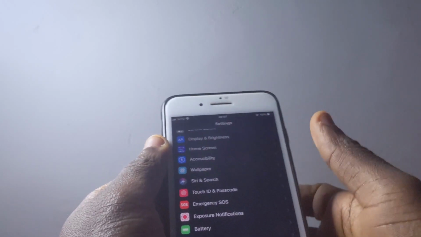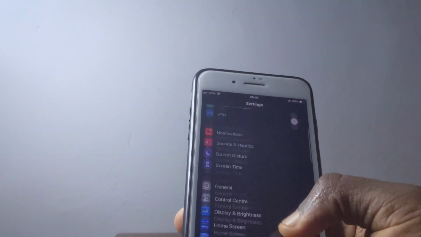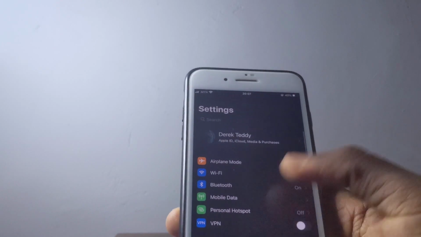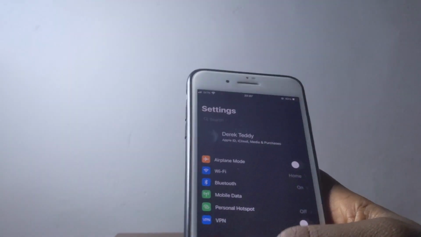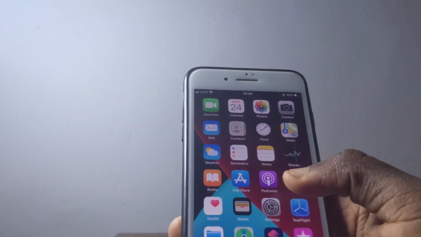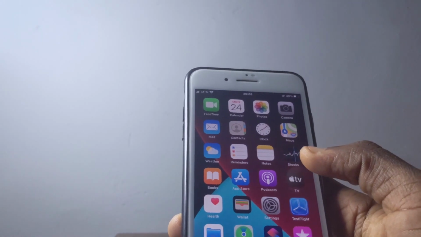So should you really update this? I think it's a yes. You guys need to try it out so that you can see the new features in this OS, and you can just enjoy it right away, because there are a lot of good things you're gonna like. And yeah, I think you need to really update this.